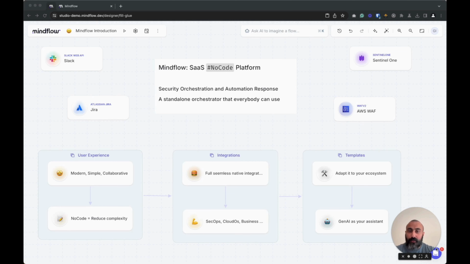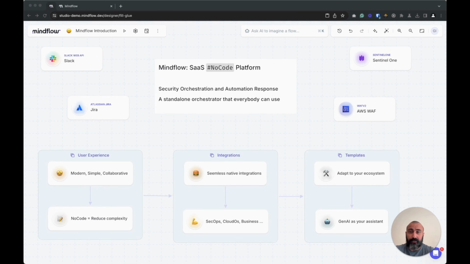The problem with actual SOARs is that the simple tasks that need to be automated need to have their own SOAR expert. It's not what we want to do at Mindflow. At Mindflow, we want to bring simplicity and make sure that we build an orchestrator that everybody can use. We focus on user experience by providing a modern and simple collaborative tool that helps your teams to build workflows using no code.